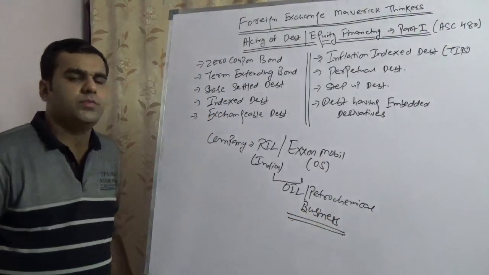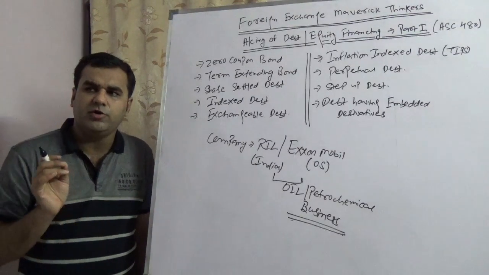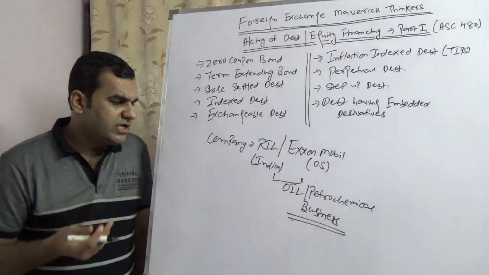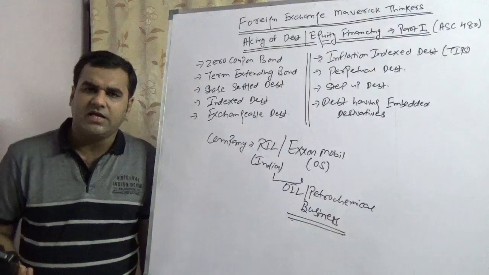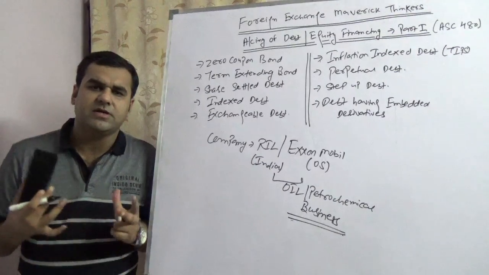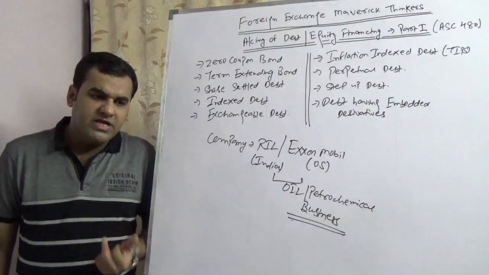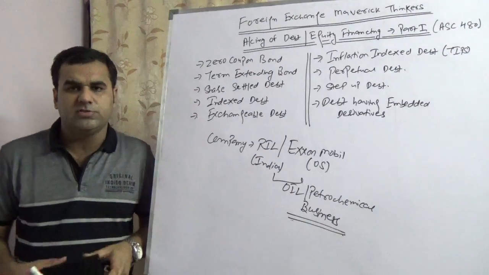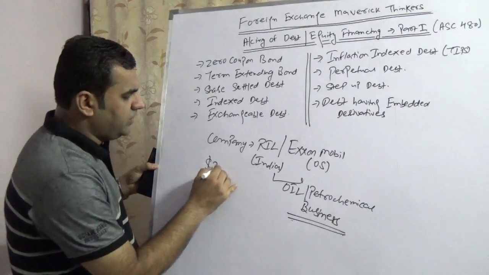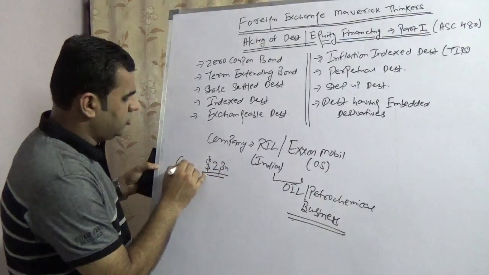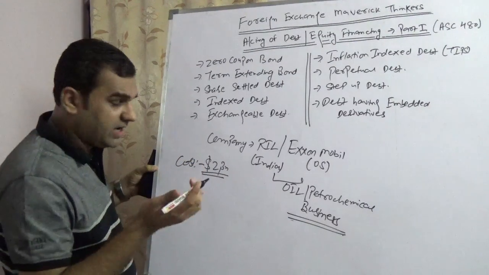Now, what do you mean by a zero coupon bond? A zero coupon bond is a bond which is issued at a discount, however, payable at maturity at par. So, take a very simple example. Reliance Industries Limited in India and ExxonMobil outside India are digging a well, or they get to know there is some place on this earth where there is a probability of having oil. But to dig the oil out of the earth, it will take a huge amount of money, time and effort. So both companies estimate that it will take $2 billion of cost to take out the oil from the earth, basically to take it to the higher levels.